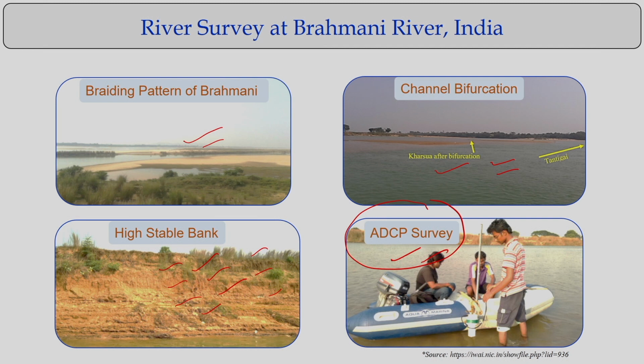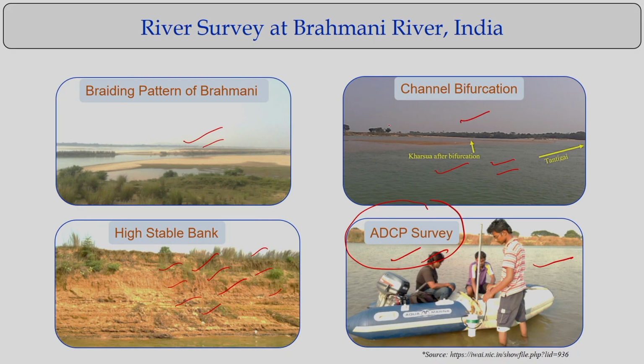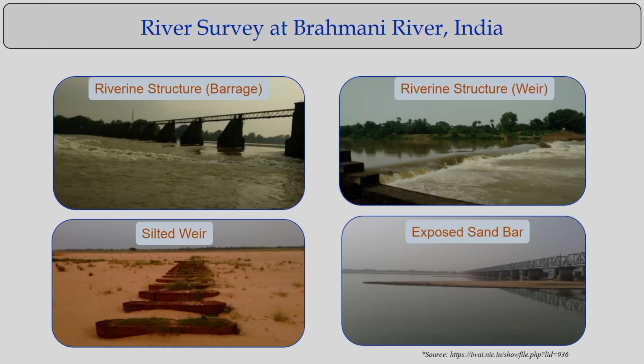We can do very extensive river surveys to quantify how much water flow there is, how much sediment flow there is, and how it varies from location to location. We can use river surveys and field photographs to understand how things are changing.